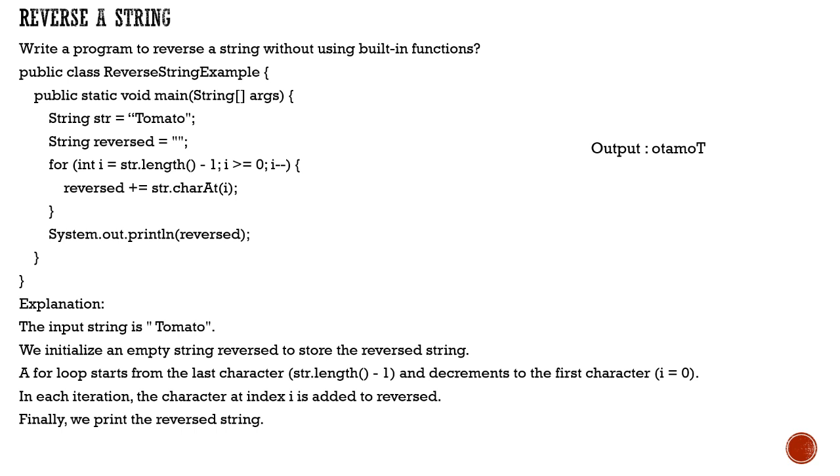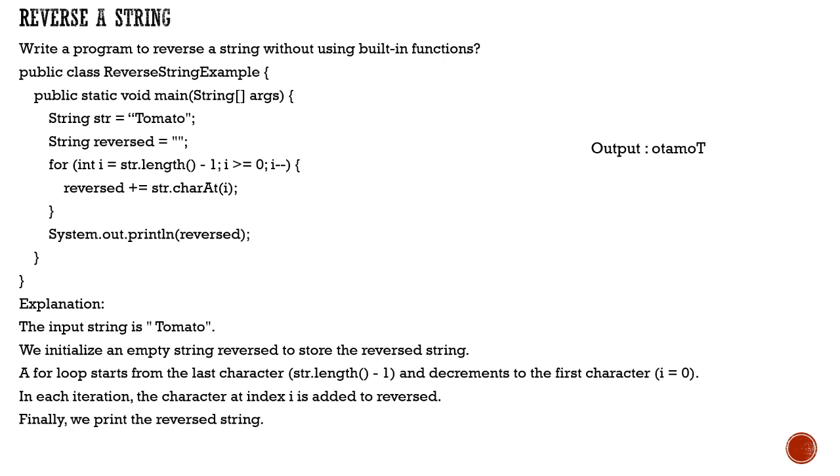So, reversing a string: you will have a string, let's say tomato. Then you will define a variable called reversed with an empty string, and then you make use of the for loop. Here, if you see, we have taken the length of that particular string, and then we are iterating over it. I'm taking an integer i for the loop, and the length is exactly,